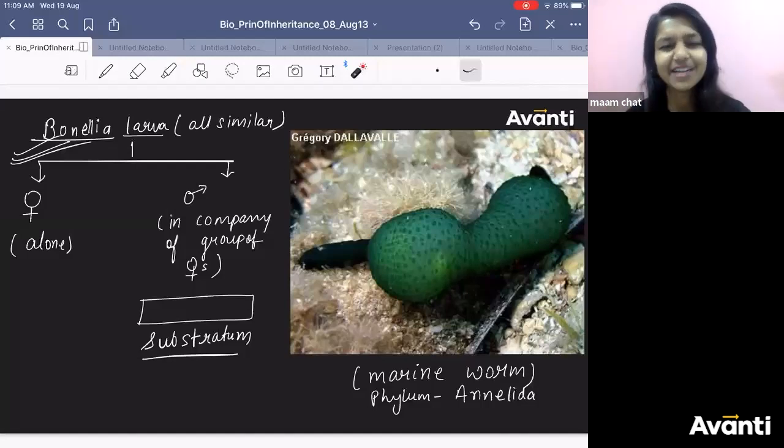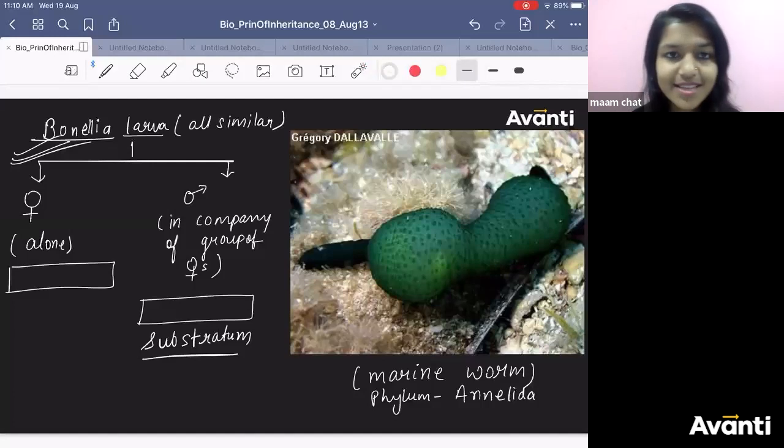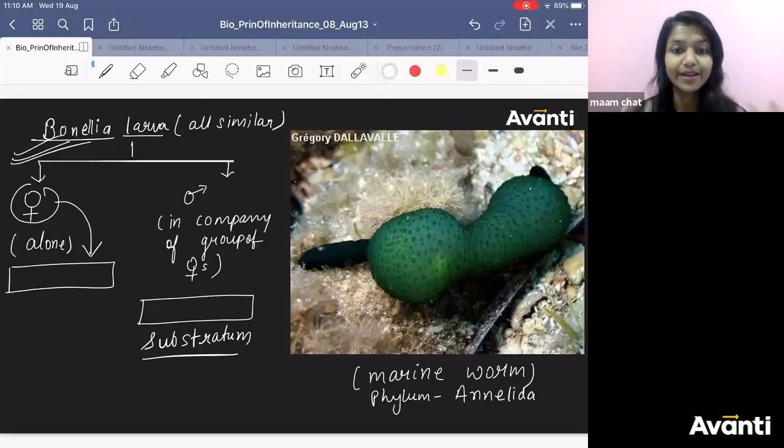They are like, okay, let it be. Females are occupying the space. Let it be. I will survive like this only. But if they are developing alone, they find the substratum. है ना? So once they find the substratum, they become female. This is the reason behind it. ठीक है? Those who were curious to know how it happens, this is what we have found out yet. अभी तक हमने यही ढूंढा है. Scientists have found out the reason behind it. ठीक है?